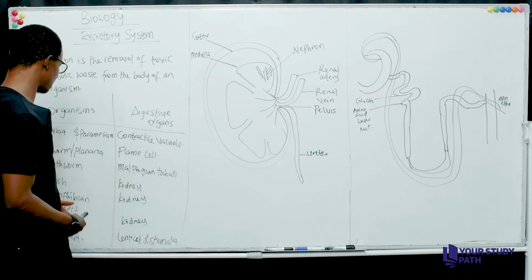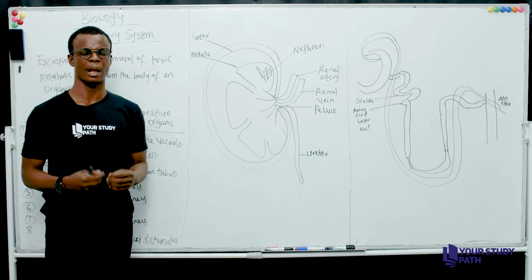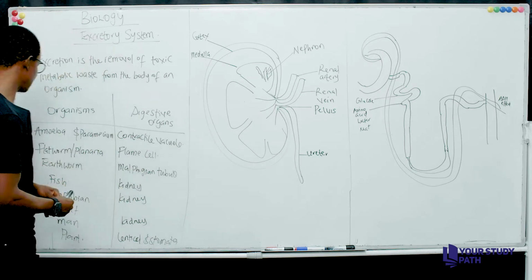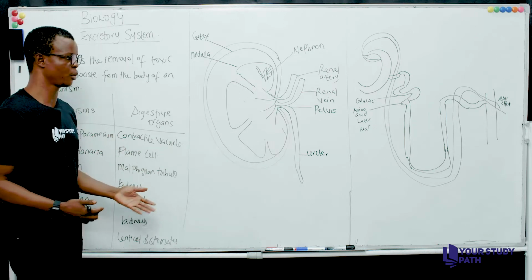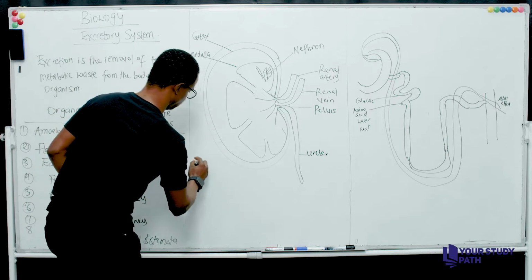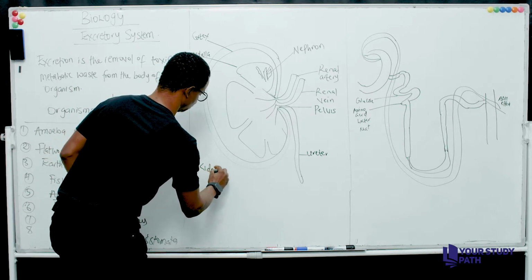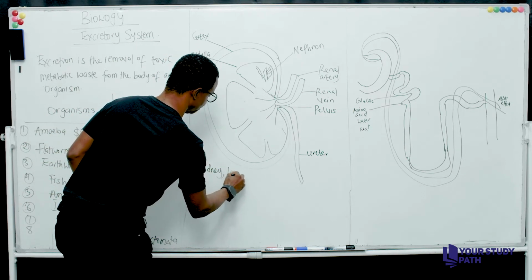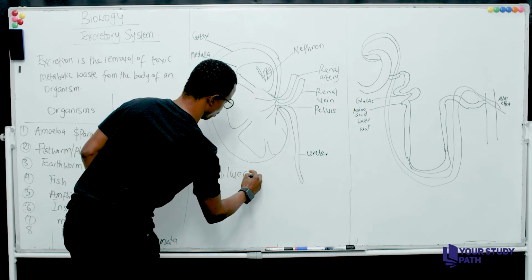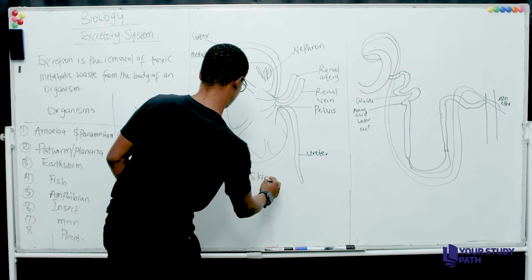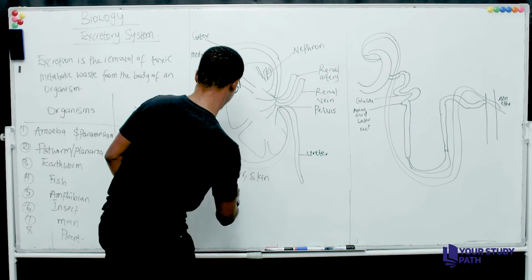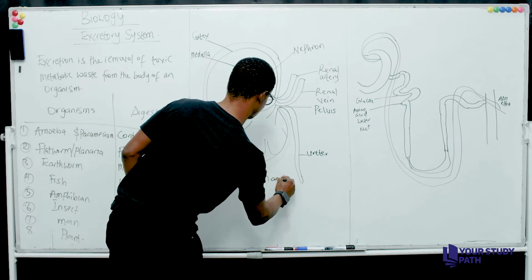So the next one we'll talk about is man. We have a lot of excretory organs, not just the kidney. We have the kidney, we have the liver, we have the skin, and the lungs.